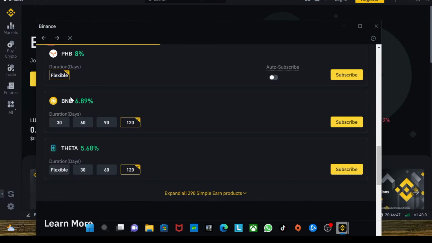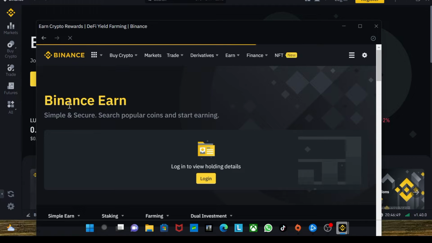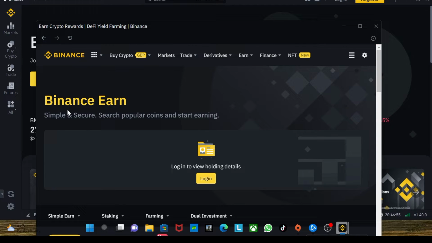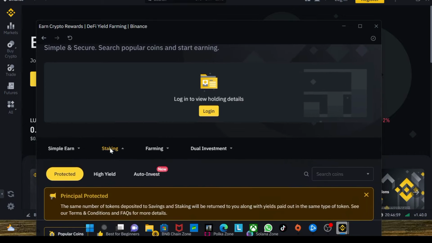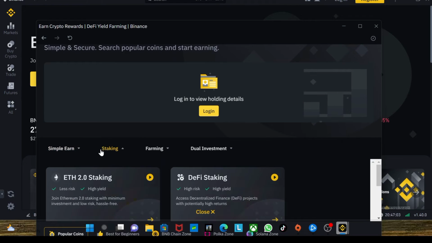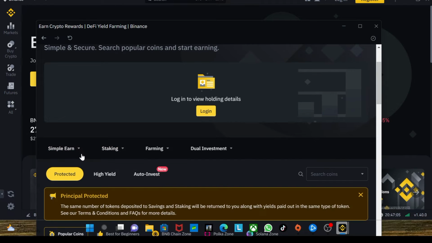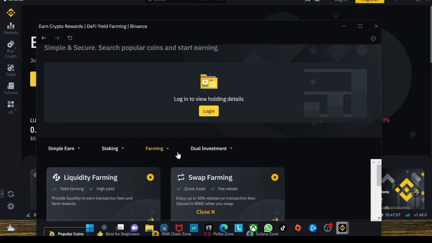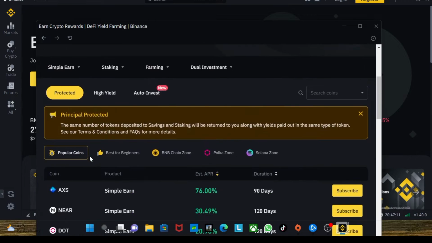So when you click on Binance Earn, this is the aspect of Binance where you can earn money daily, monthly, yearly, depending on your coins and the plan you choose. So you can see this is the Binance Simple Earn. Basically I'll be showing you how you can use Binance Simple Earn to make money, staking, farming and dual investment. But for this video I'll be showing how to use the Binance Simple Earn.